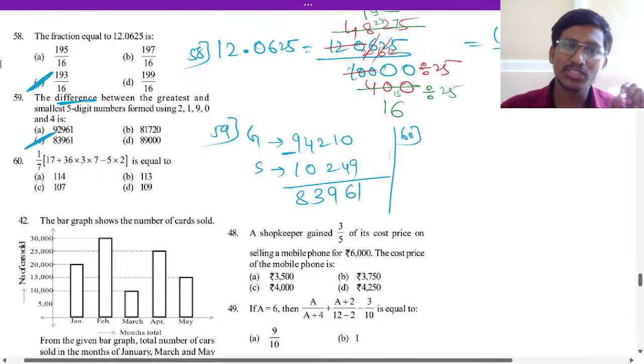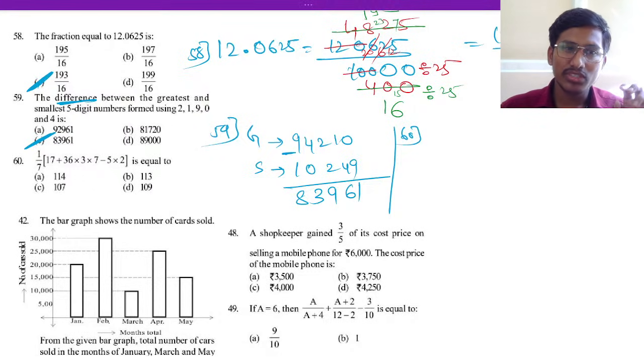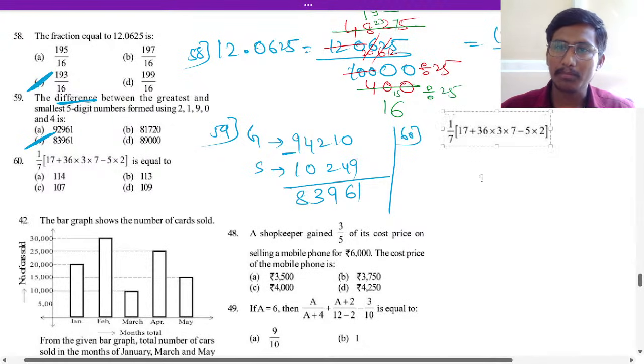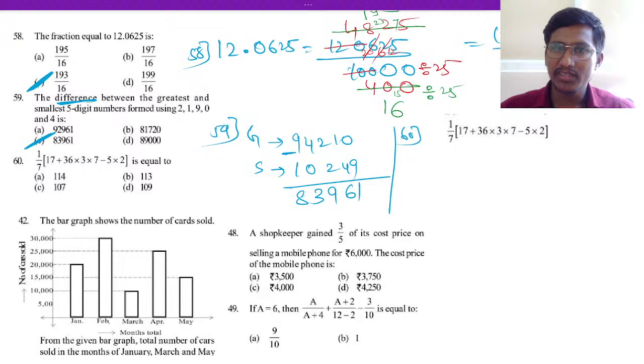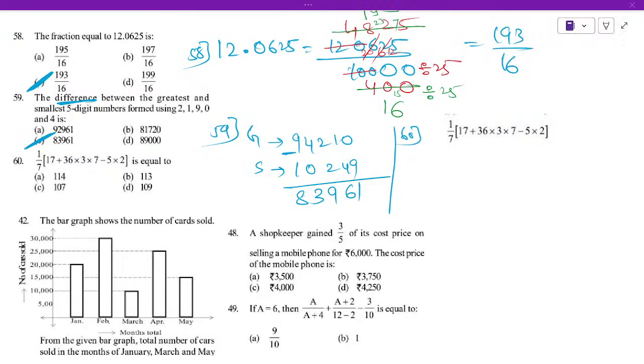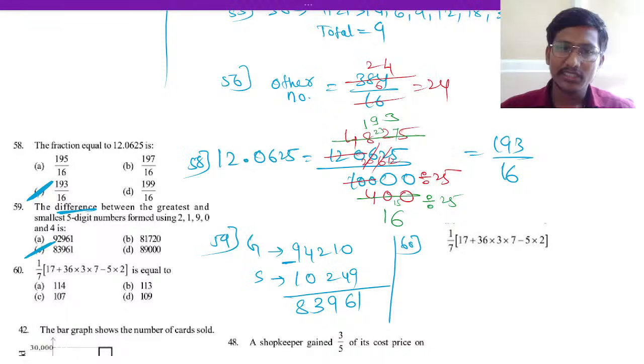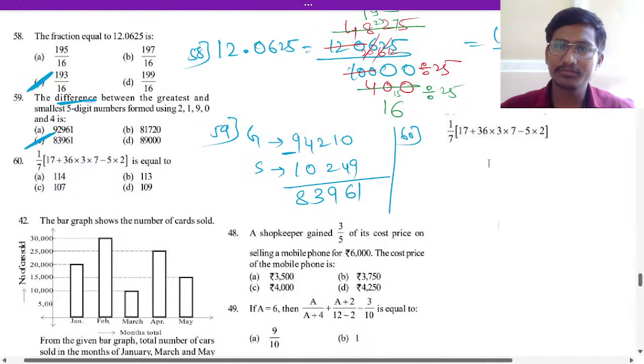Now 60 question. What is the 60 question here? This is the question, right? So we have to do this question now. Okay, so we know first we have to solve the bracket. We have to solve the bracket first, isn't it? Okay, so I hope it is visible. The 58 answer was visible, right? Okay, that is next question. 59 question is done, 60 question we'll do now.